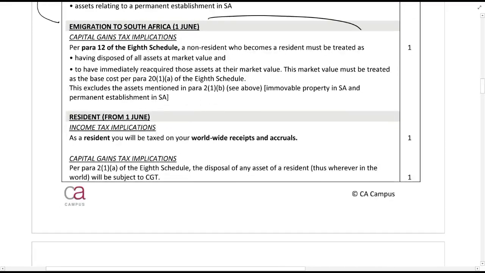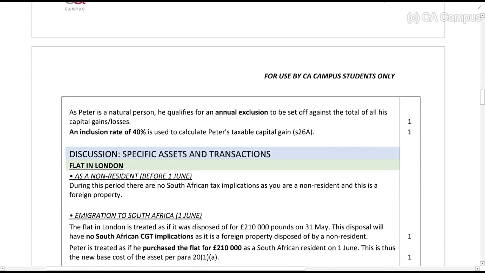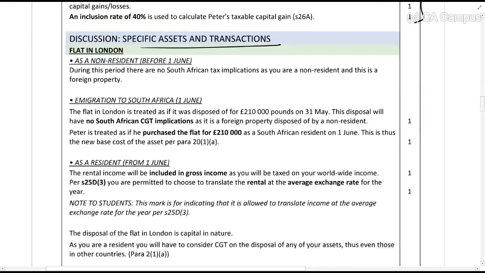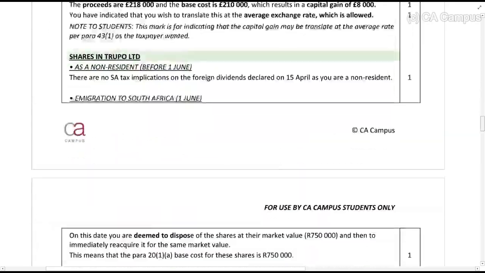Right, I just talk about what happens for immigration. You can see these are all just one mark, and basically everything in bold is what you could have written. So you can say per paragraph 12C, there must have been a deemed disposal. Right, that's where it'll come. Then from the 1st of June, we talk about the fact that gross income is going to be worldwide, and we talk about how the CGT is calculated. And then we talk about the specific ones, and we talk for each of them, the flat in London, before the 1st of June, on the 1st of June, or on the immigration, and from the 1st of June. And we do that for each of those.